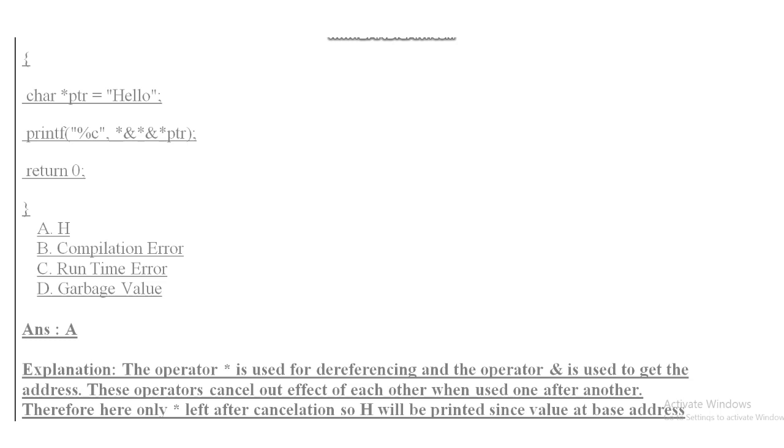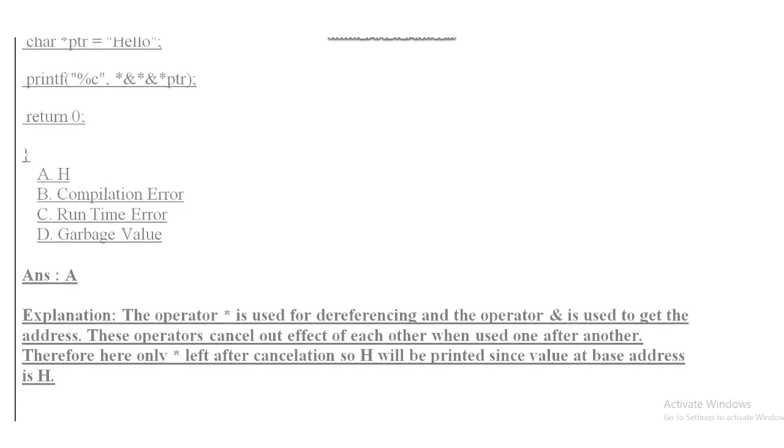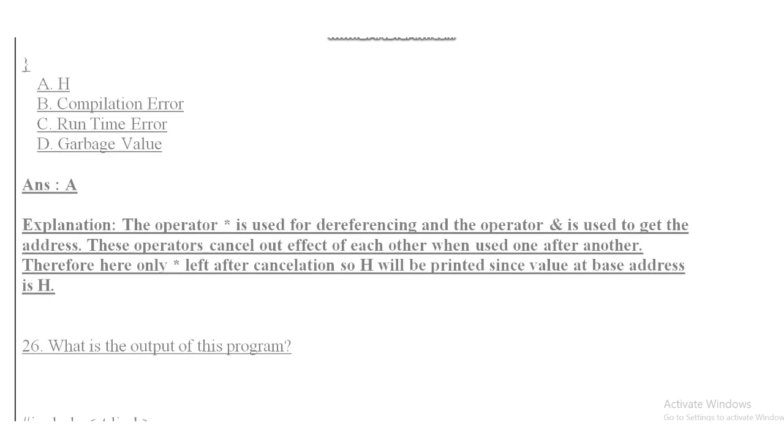So the answer of this question is option A, that is H. That is, H will be printed by running this program, because the operator star is used for dereferencing and the operator ampersand is used to get the address. These operators cancel out the effect of each other when used one after another. Therefore, here only star is left after cancellation. So H will be printed since the value at the base address is H.